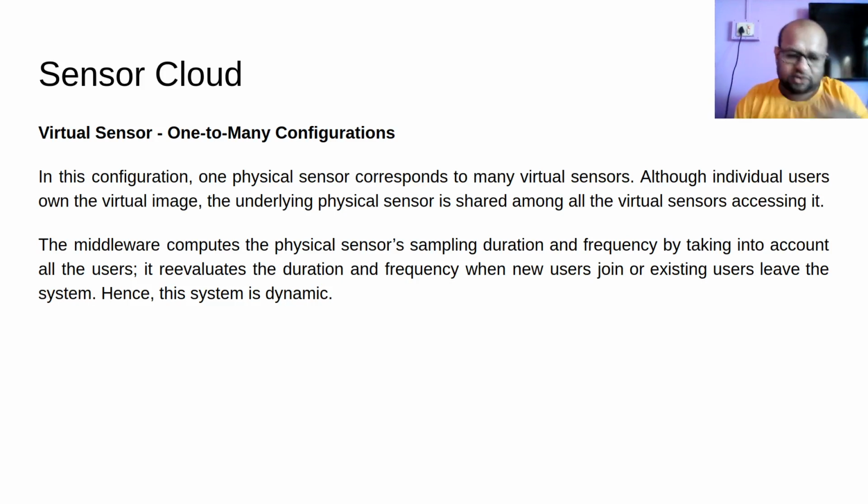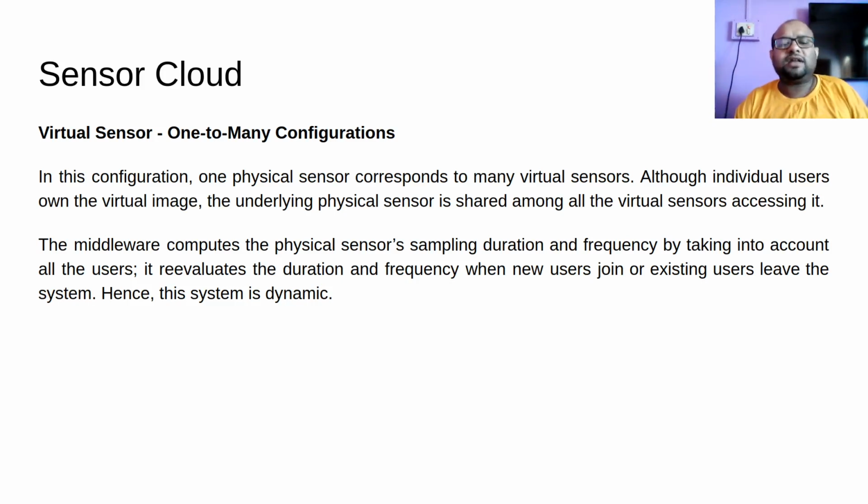We will talk about the different layers, including what the middleware is, very soon. There is a layer in our architecture that is going to do all this management and interface the user with the sensor.